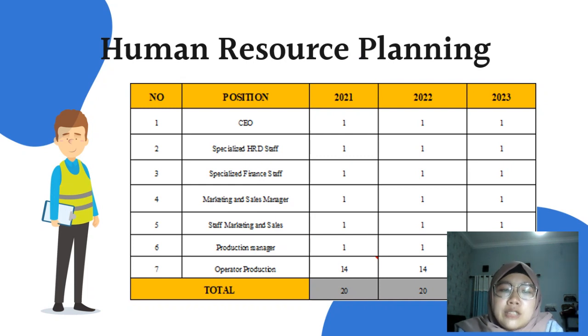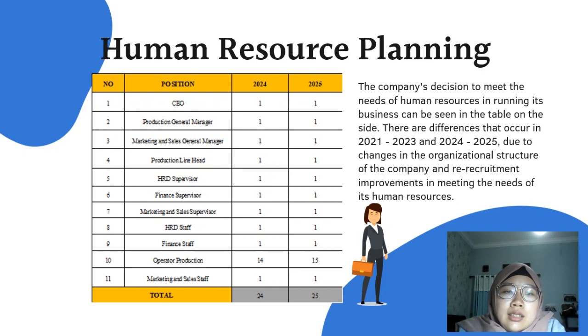Here is the calculation for human resource planning of the Gazara Corporation from 2021 until 2023, with 7 job positions needed. And there is the calculation from 2024 until 2025. The company's decision to meet the needs of human resources in running its business can be seen in the table on the side.